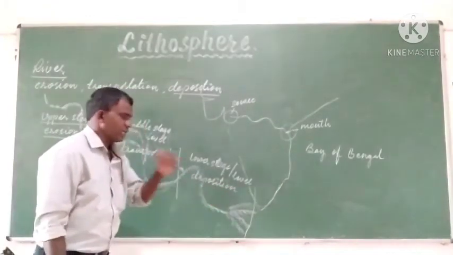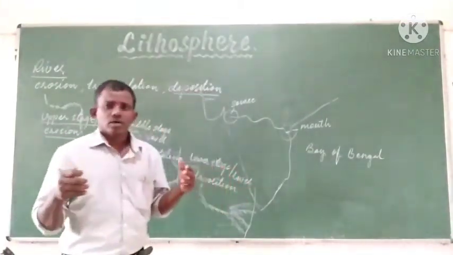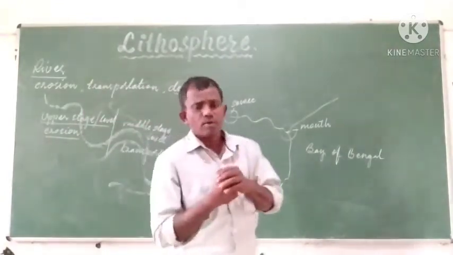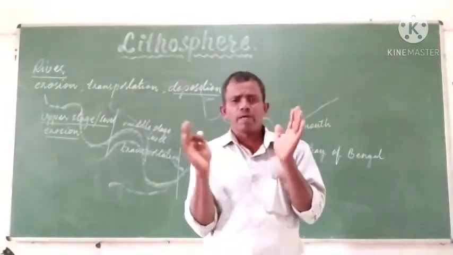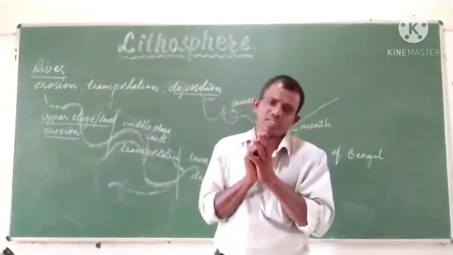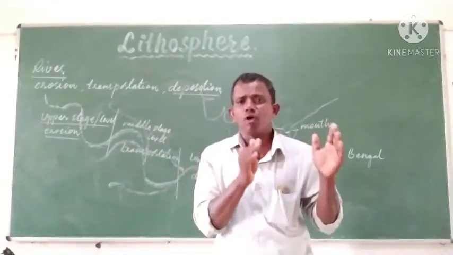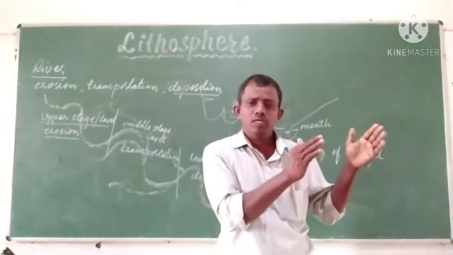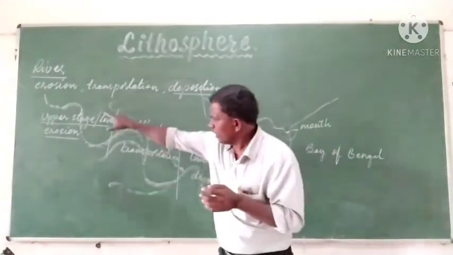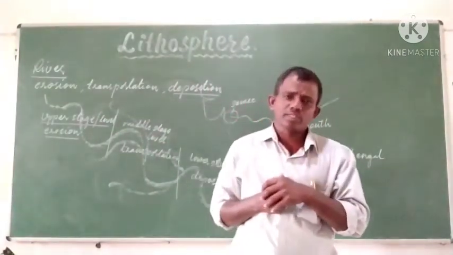It deposits the soil, rocks, debris, etc. So there the major landforms formed are the floodplains, levees, oxbow lakes, deltas, etc. Delta is a major landform which is formed in the lower level of the river. So the river is a major agent of changing the landscape of the earth.